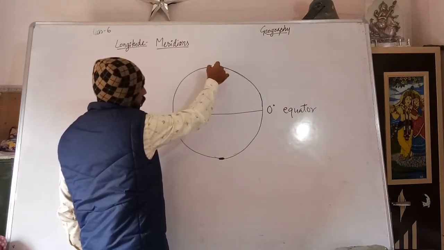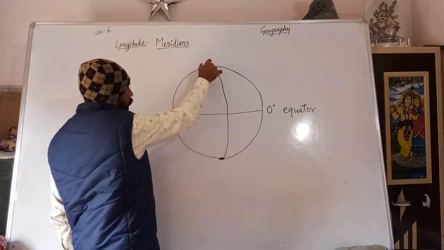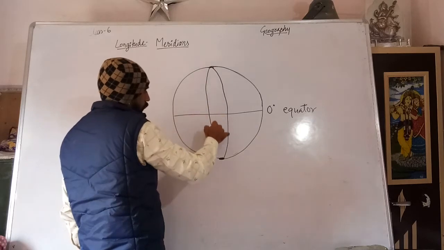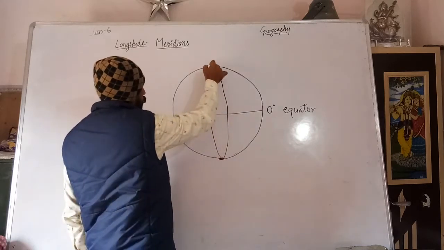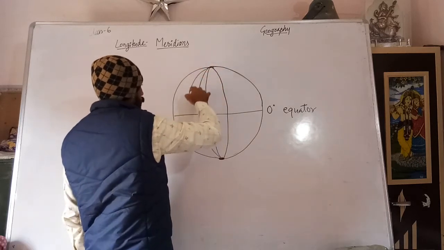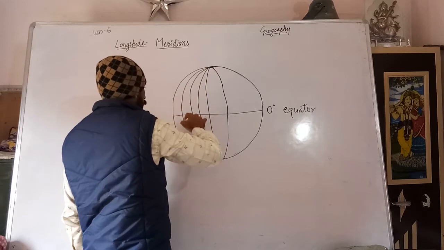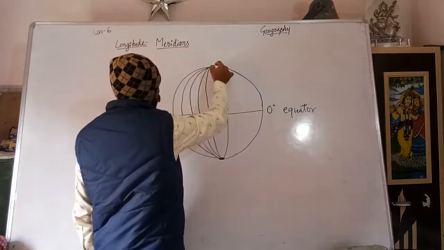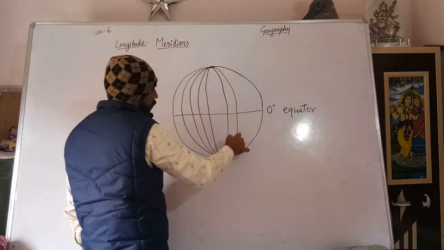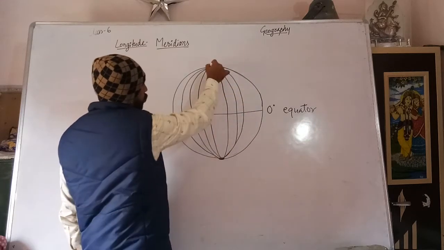Longitudes are lines like those on the earth. These lines are very, very important.